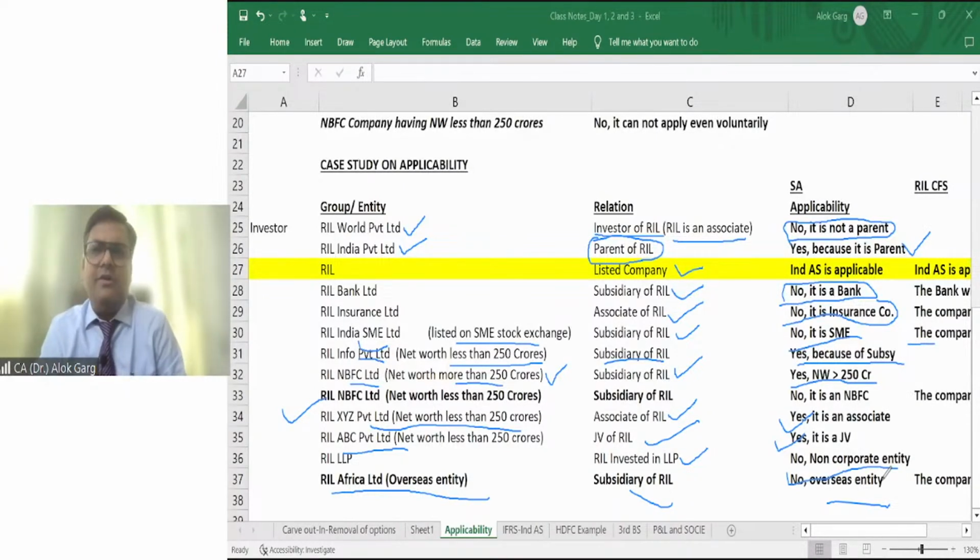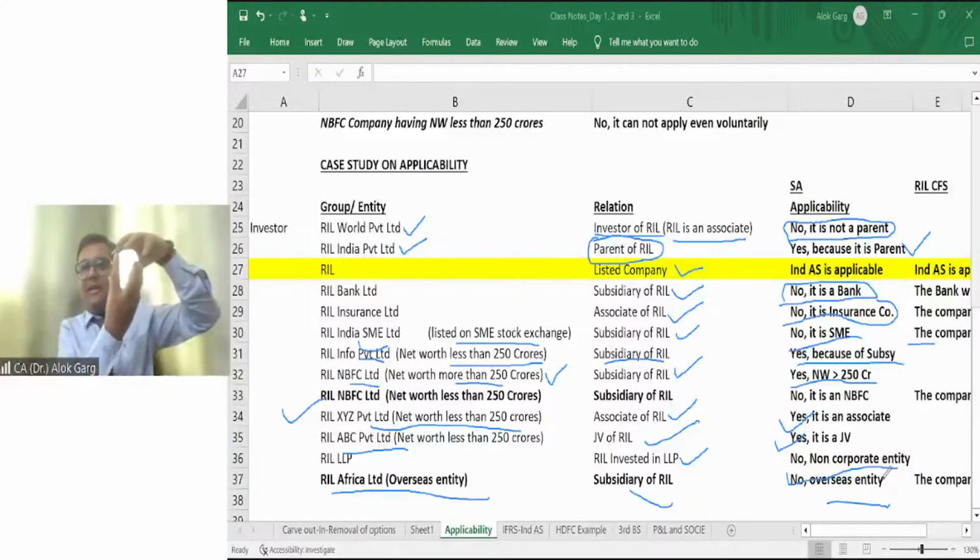Sir, although it is not related to Ind AS, for example, there is a company in the US and that company has a subsidiary in India. How will that US company do the consolidation? In that case, this Indian company has to migrate its accounts to US GAAP, right? This Indian company has to migrate its accounts to US GAAP only for the purpose of US parent consolidation. Likewise, if an Indian entity has foreign subsidiaries, joint ventures and associates, those foreign companies have to migrate their accounts to Ind AS to get consolidated under the Indian company.